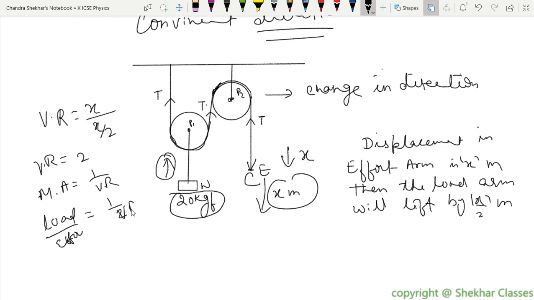Load is 20 kgf, and effort is supposed to be found out, right? Is equal to 1 upon 2. So effort will be how much? 20 into 2, right? I think we made some mistake, I guess?